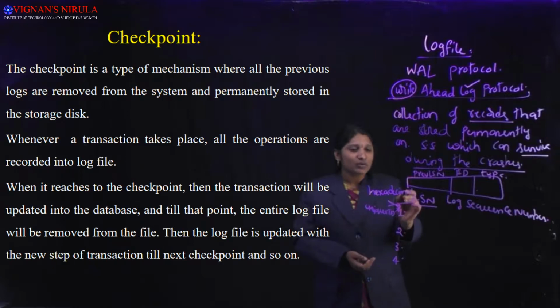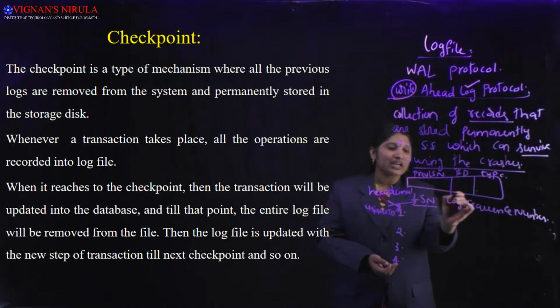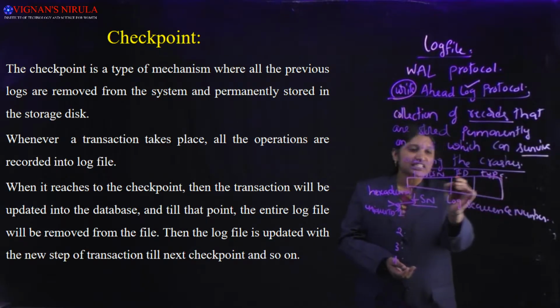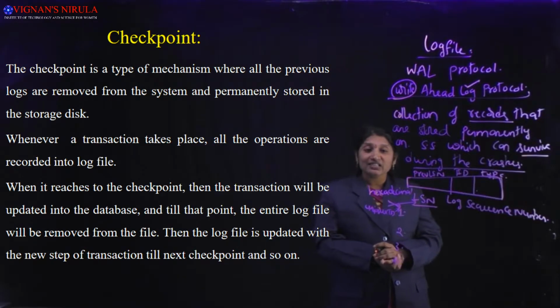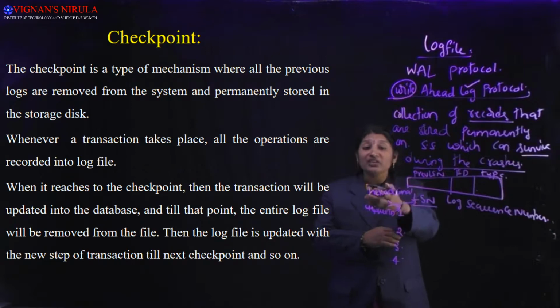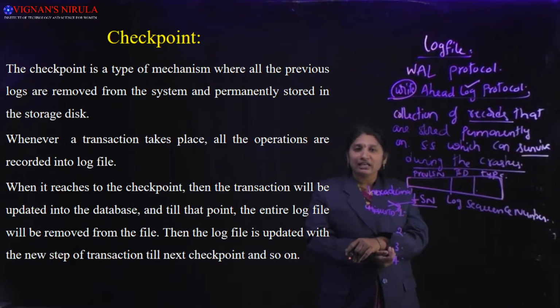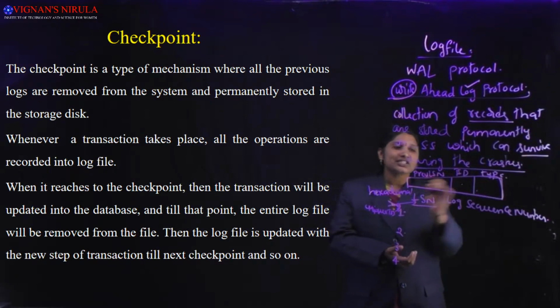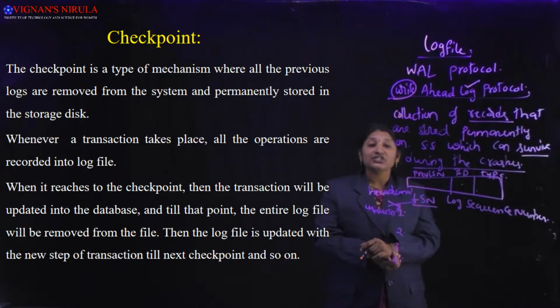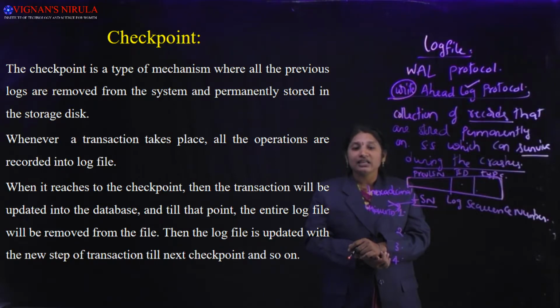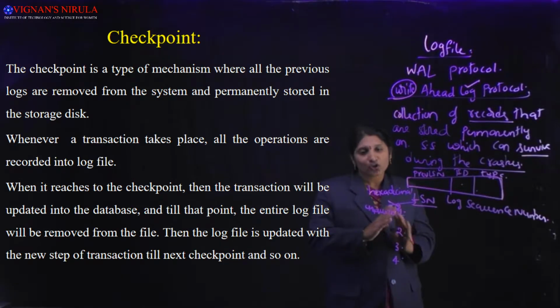So coming to the log record format, it consists of 3 fields. What are the 3 fields? Previous LSN, which is a pointer to the previous log record of the current log record. The next field is TID, which stands for transaction ID, indicating the transaction that is doing the current operation.